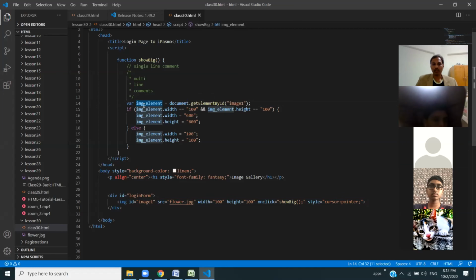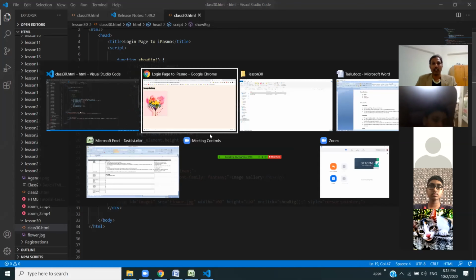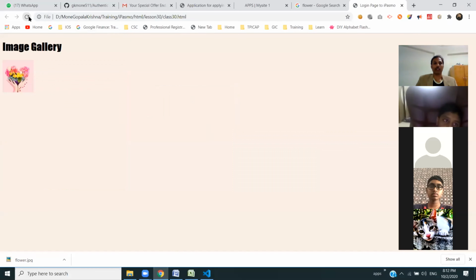After taking this, what I'm checking here is whether this image width is 100 and height is also 100. If width and height are 100, I'm going to increase its height to 600 and width to 600. And if it is not 100, it means the size is already bigger or smaller, right? So in those cases, I will make the image width and height back to 100. Let's run this program.